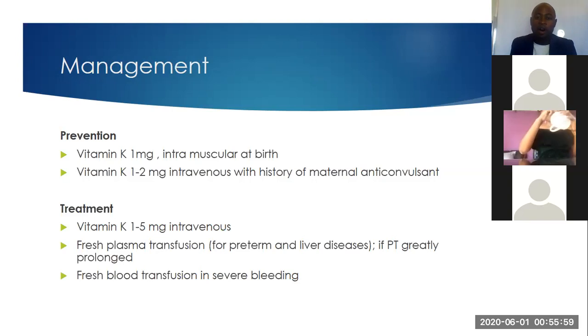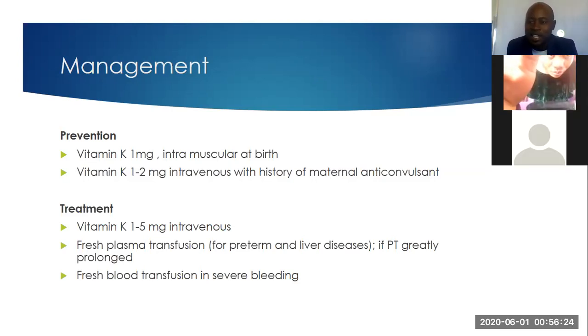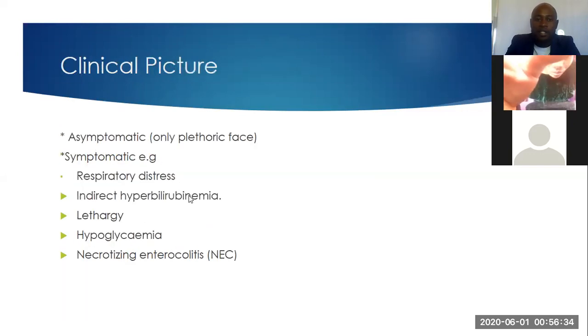Remember that sometimes because of prematurity, they may have issues with the liver, so for those who may present with liver diseases, we will give fresh plasma transfusion for those preterm babies and those with liver disease. Okay? In case there is severe bleeding, we also give fresh blood transfusion, the whole blood, to these infants.